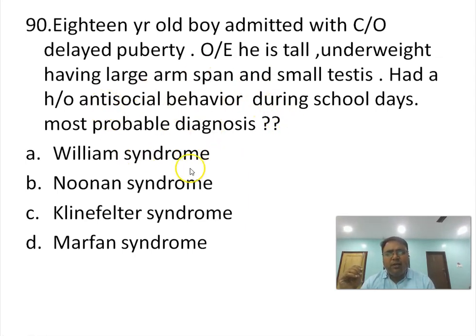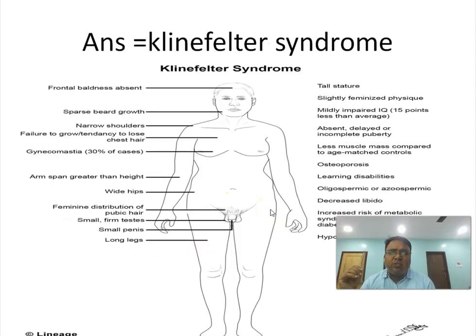What is the diagnosis? Is it Williams? Is it Noonan? Is it Klinefelter or Marfan? The answer is Klinefelter syndrome. Clinically, what will you get in Klinefelter syndrome? We will get frontal baldness, sparse beard growth, all features of hypoandrogenism. We will get gynecomastia, estrogen level will be high, gynecomastia in around 30% of cases, arm span greater than height, feminine distribution of pubic hair, small penis, small and firm testis. All these things we will get in the case of Klinefelter syndrome.